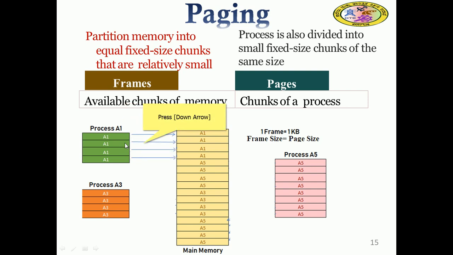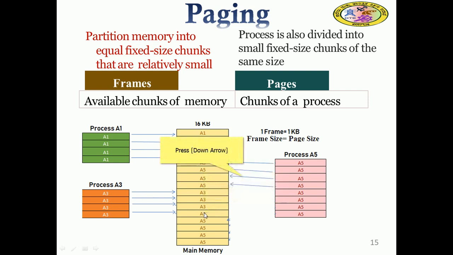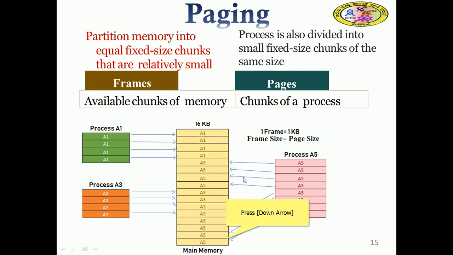Similarly process A3, 4 pages will be occupied into frames. Similarly A5 will be there, and the other remaining pages will go here. So we have seen the relation between the pages and frames.